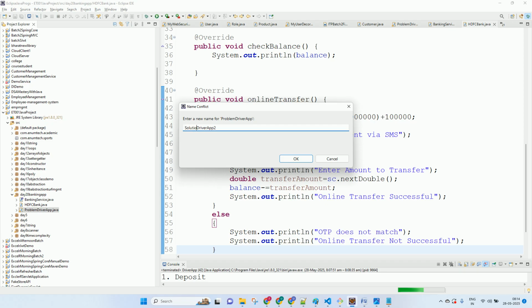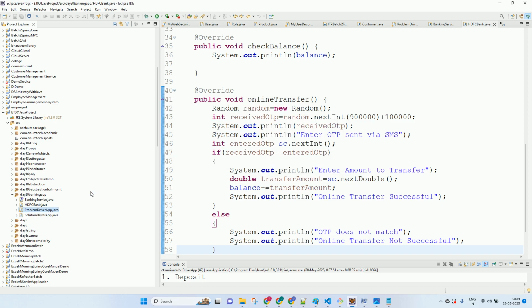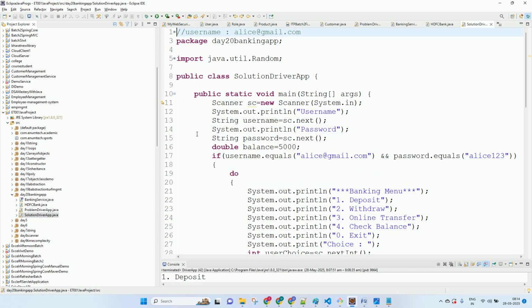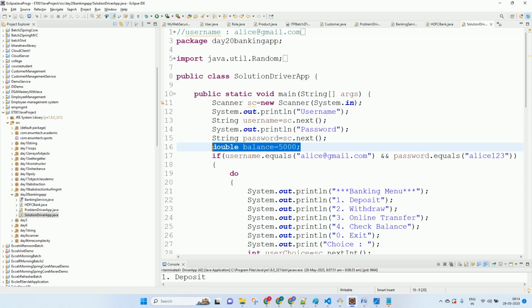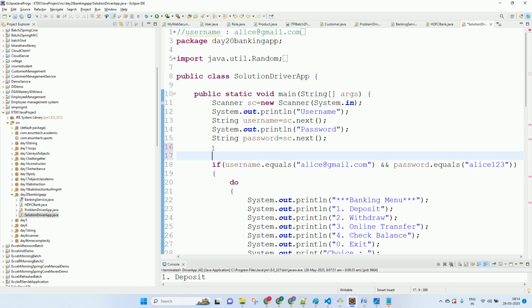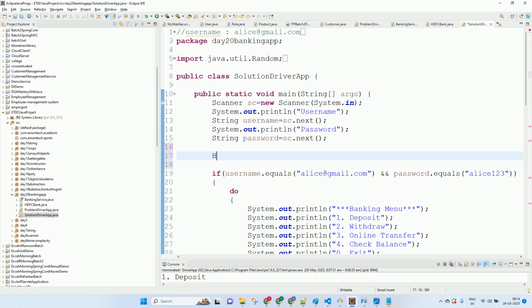So in the solution driver app, what will I do? I don't want this. If I want balance 5,000, I will make an object of which class? Because I'll be calling that class's methods, no? Correct. And now using this bank object, I can call the methods.